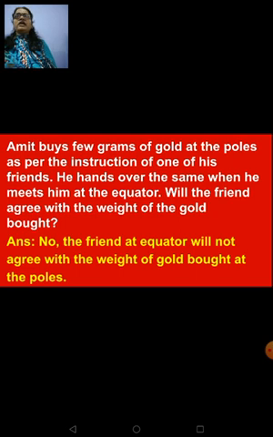So in today's session, I'll be talking about this variation of value of g. So why is the friend not going to agree with the weight of the gold bought at the poles? The reason is weight is normally calculated using the formula, yes, you are all aware, W is equal to m into g. Your g stands for acceleration due to gravity. So the gold was bought at the poles and the friend is at the equator.